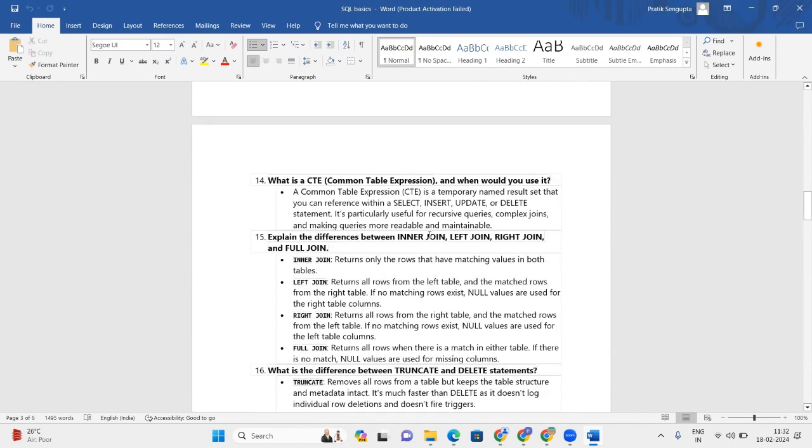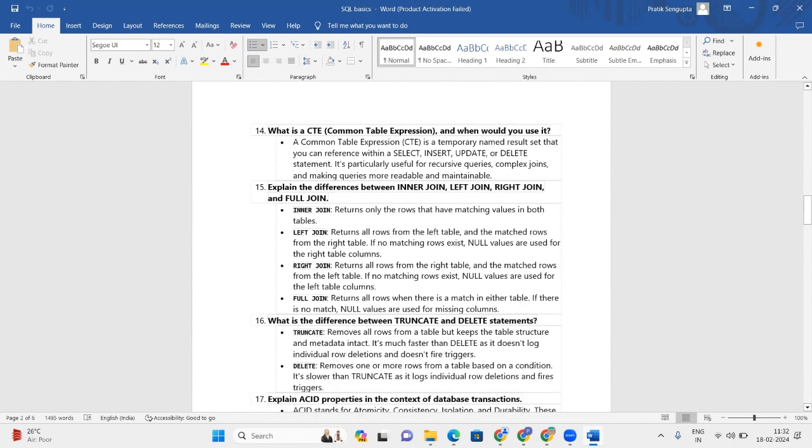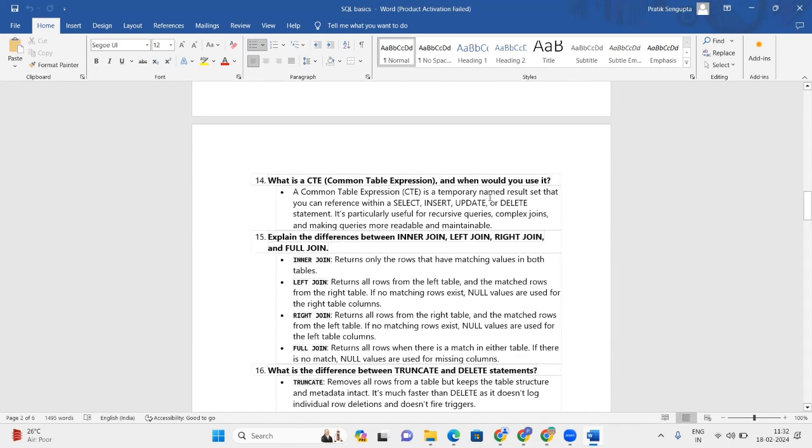So this I've already explained: inner join, left join, right join, full join, right? And common table expression is also an important question that comes up during interviews, right? It's actually a temporary result set that you can reference within a select, insert, update, or delete statement, basically.